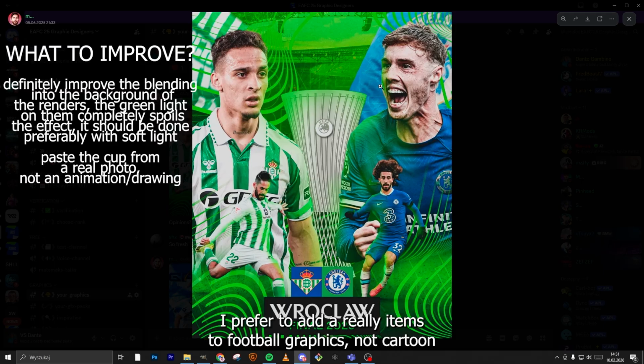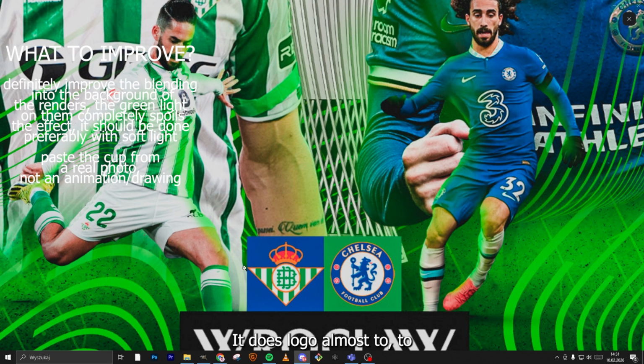I prefer to add real items to football graphics, not cartoon effects and animations. That logo almost extrudes from this blue panel.